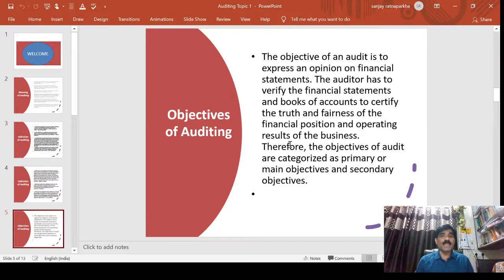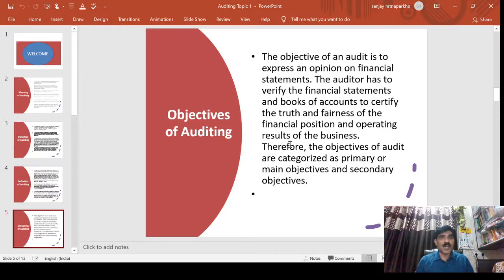On the basis of that opinion, people who are users of the financial statement, maybe a shareholder of the company, the board of directors, a creditor of the company, and the government, the income tax department, GST departments and other departments also, rely on it to see that the financial statement reflects a true and fair view.